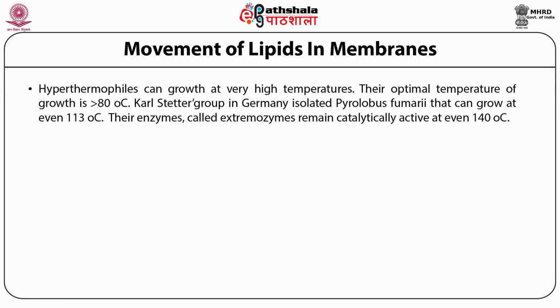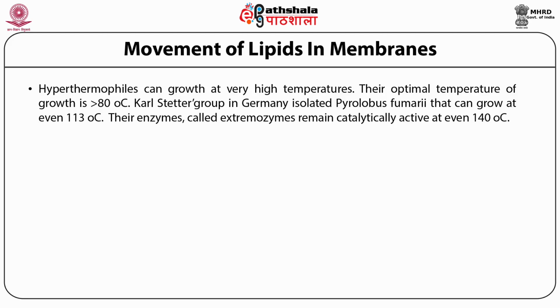Hyperthermophiles can grow at very high temperatures. Their optimal temperature of growth is more than 80 degrees centigrade. Karl Stetter's group in Germany isolated Pyrolobus fumarii that can grow at even 113 degrees centigrade. Their enzymes, called extremozymes, remain catalytically active at even 140 degrees centigrade.